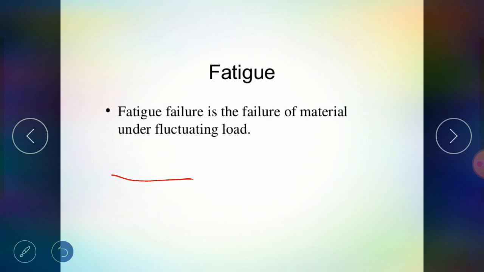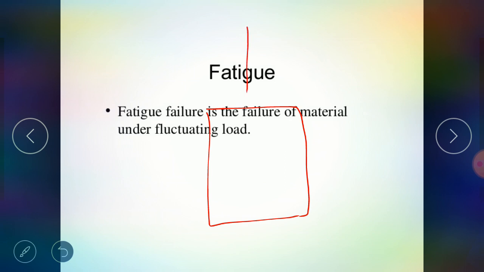If you see a piece of metal and we are applying a load in this direction that is equal and opposite in this direction, this type of load is called a tensile load, and when the load is in the same direction, then it is called a compressive load. Now when we are continuously applying these two types of load on the particular metal, due to those fluctuating loads it may cause some failure to that metal, and that failure is called a fatigue failure.